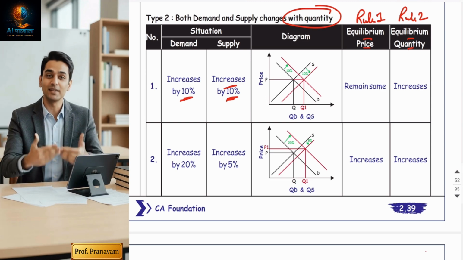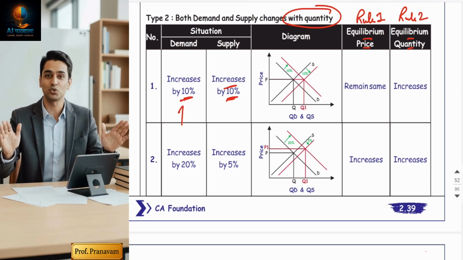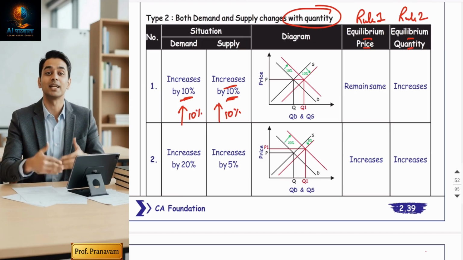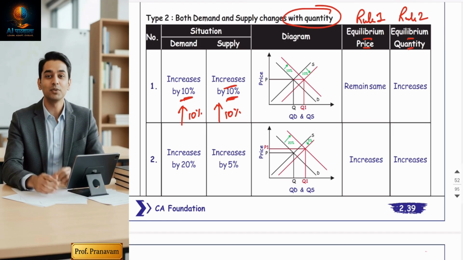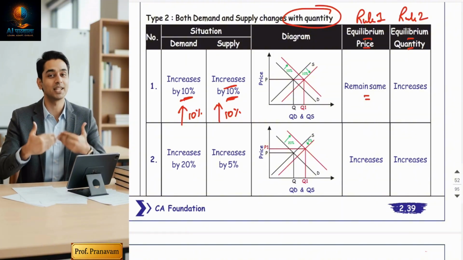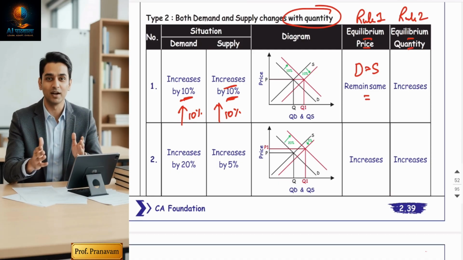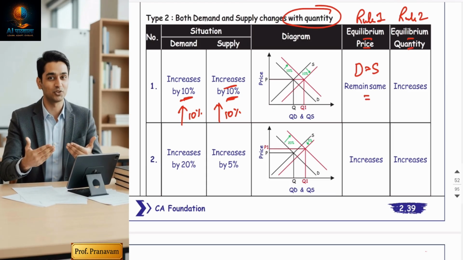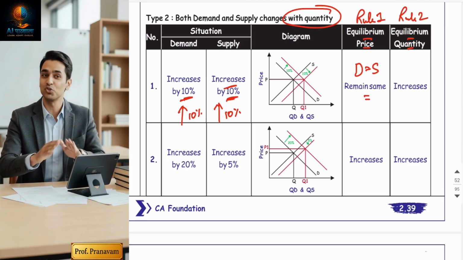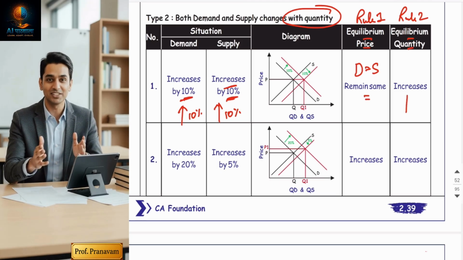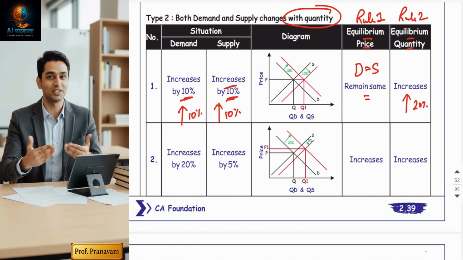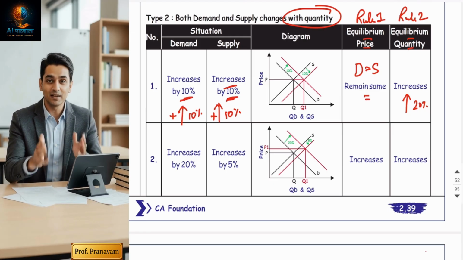Demand increases by 10%, supply increases by 10%. Both are increasing by 10%. Let's understand what will be the impact on the price. Price will remain the same. Why? Because both are increasing by 10%, so both are equal. No one is greater, no one is lesser, so price will remain constant. Now quantity: demand increases by 10%, supply is also increasing by 10%. When both are increasing, of course, quantity will increase by 20%. How come 20%? Because increase means plus plus, so a double effect will come.